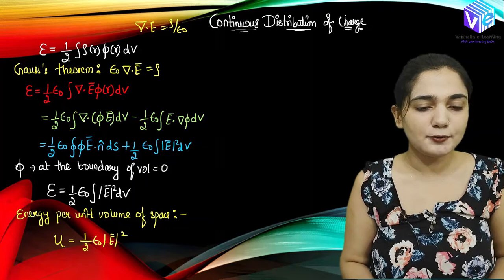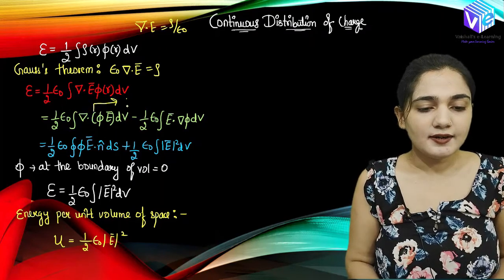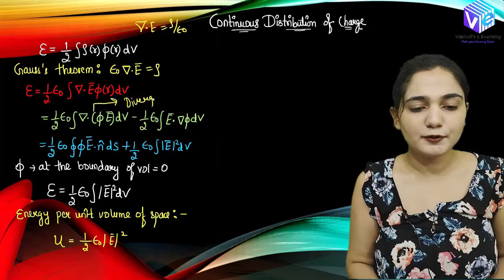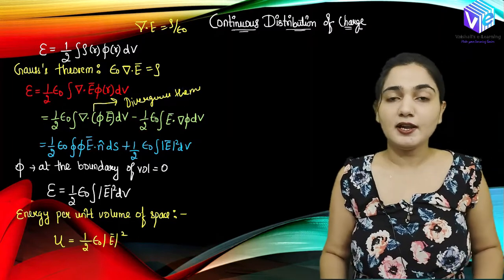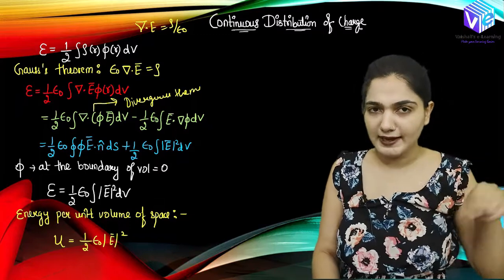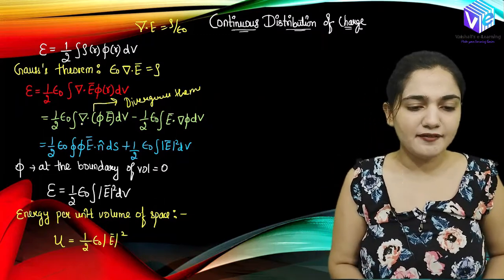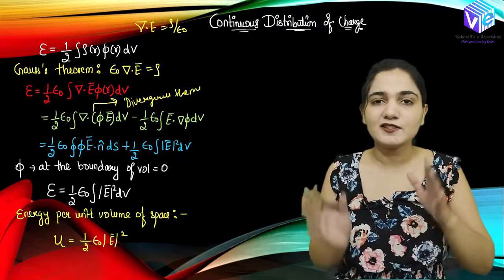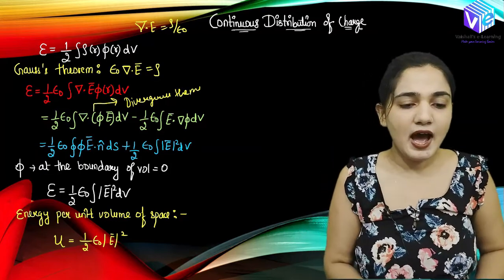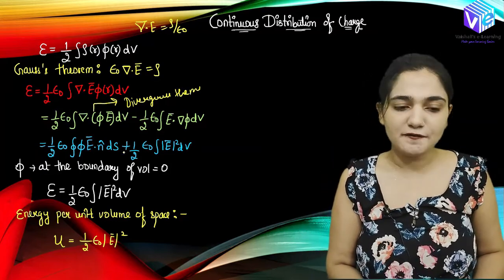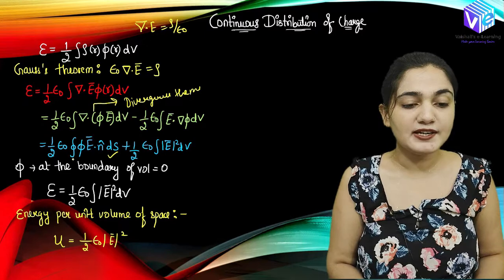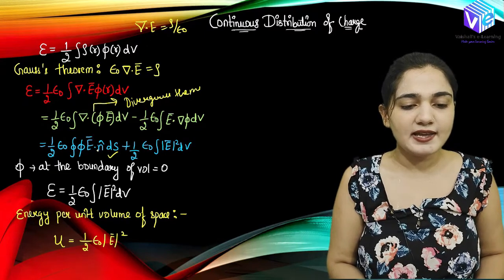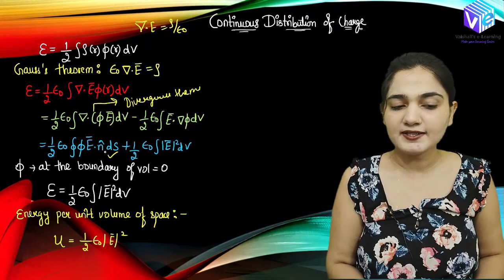So now here you can see this is the divergence theorem, right? According to the divergence theorem, we can convert the surface integral into the volume integral with the help of del dot, right? So here we have del dot and volume integral. So this is the inverse of the divergence theorem. I can convert this into the surface integration. So I can remove this del dot and I can represent it as ds. So half epsilon naught integration over the surface phi E dot ds. This is how I can represent this.